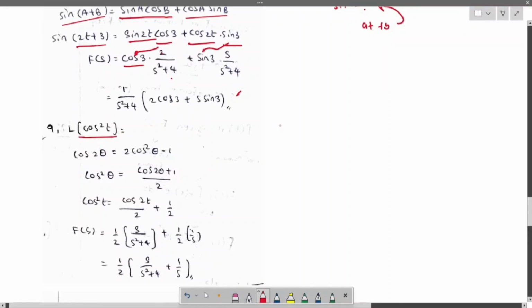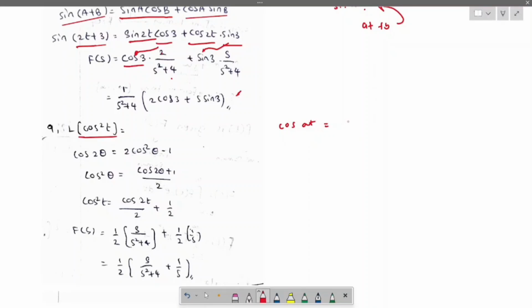Cos square t, we have a formula for cos at, which is s by s square plus a square, right? So anything given like cos square at, we change to cos at only by using trigonometry. Same here, cos 2 theta equals 2 cos square theta minus 1. Now cos square theta equals cos 2 theta plus 1 by 2. Taking the 1 to this side, it is cos 2 theta plus 1, and taking the multiplication of 2, here it will be divided by 2. Now cos square t equals cos 2t by 2 plus 1 by 2.